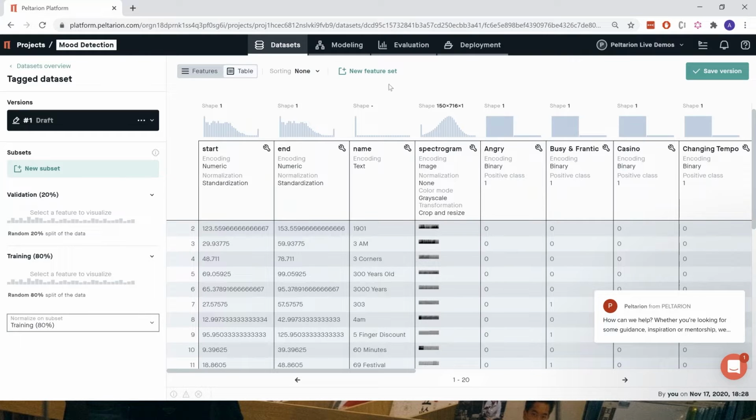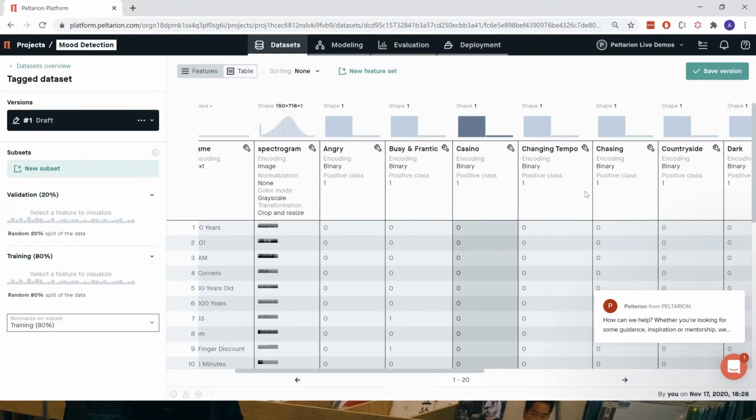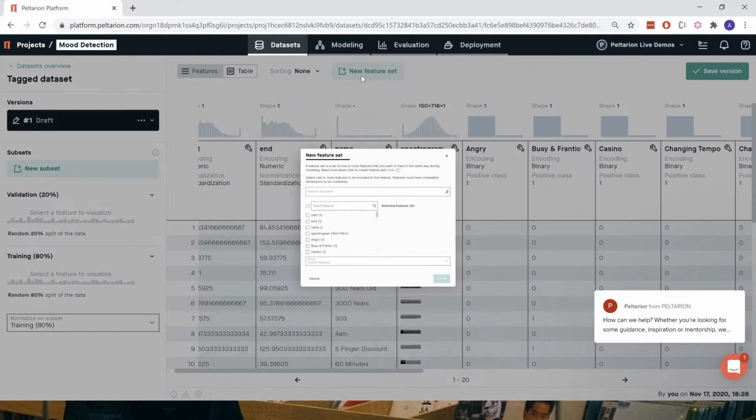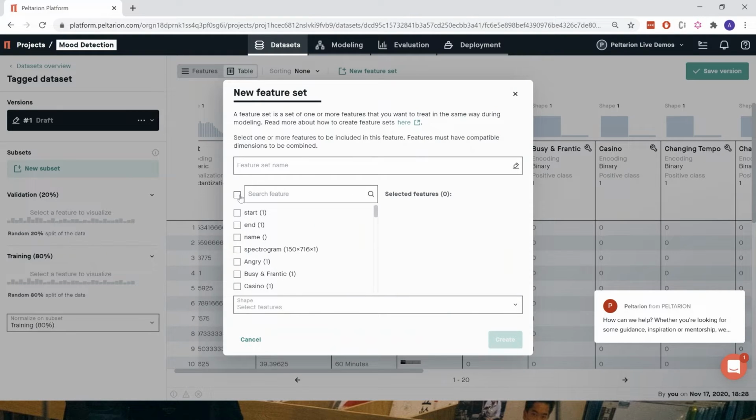So to get started working with this data set, we want to build our features together. We have one input, and the spectrogram is going to be the input, right? Or think of it as an audio file for now, and then you want it to classify it as any of these, or tag it with these tags here. So to do that, we create a feature set.